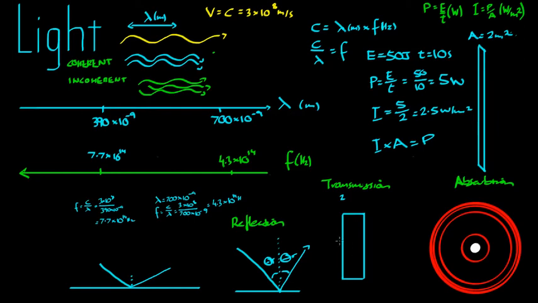Now transmission. Say light was going through a prism, like a diamond or a chandelier. It comes in like this. We'll say this is air. And as it reaches the glass medium, it'll bend towards the normal line, the perpendicular line there. So that light now has a bend. And then it moves out like that.